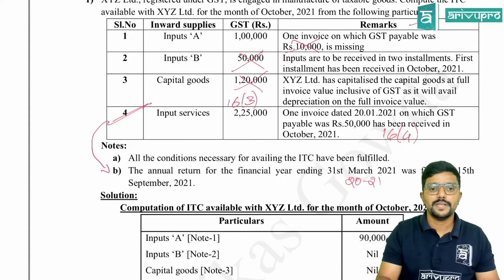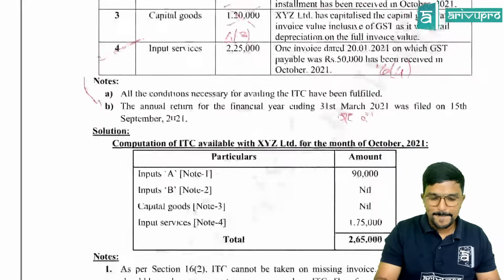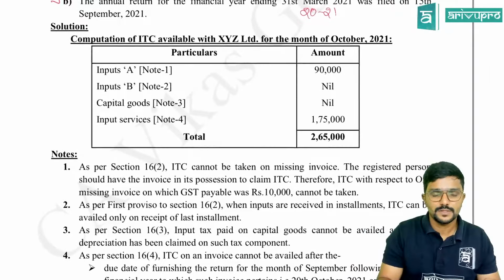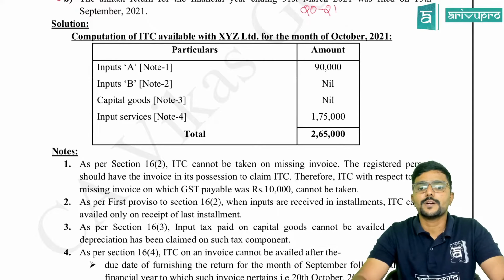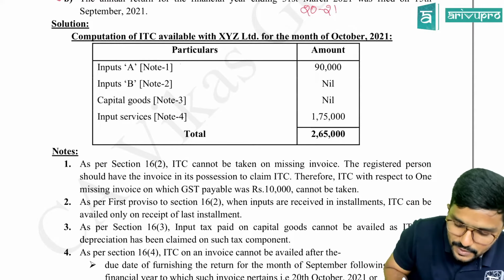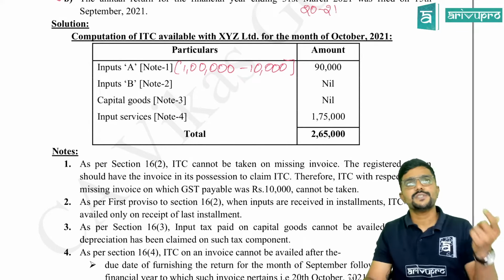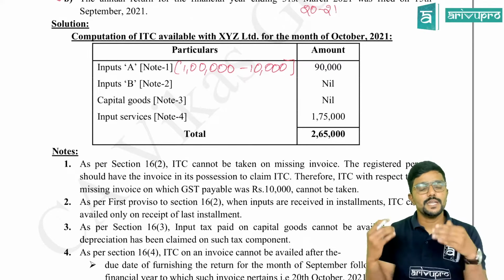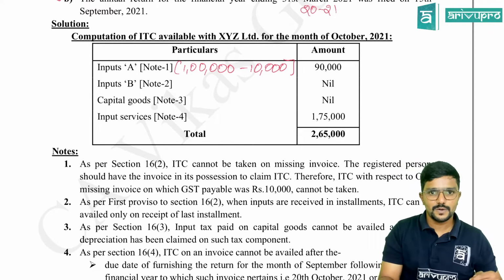Now we need to calculate the input tax credit available for XYZ Limited for the month of October 2021. Let us do it. Computation of ITC available with XYZ Limited for the month of October 2021. Input A, only 90,000 credit is available, which is 1 lakh minus 10,000. Sir, what about the remaining 10,000? The invoice is not available. Section 16 subsection 2, one of the conditions is the invoice. The recipient should be having an invoice; there should be possession of the invoice. So I have given a note explanation here.